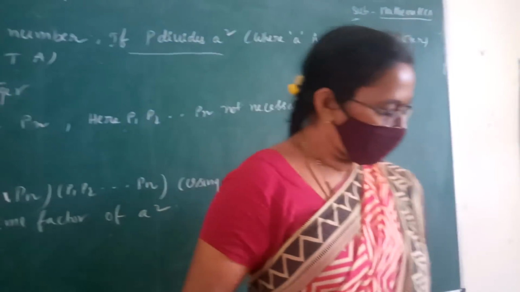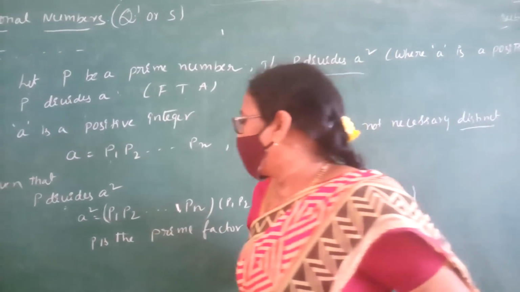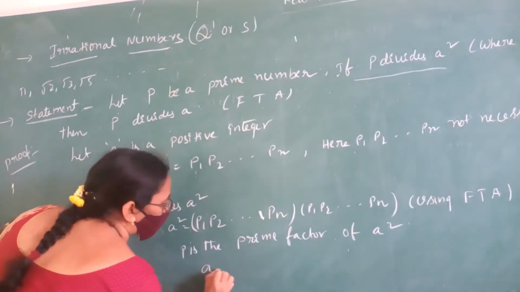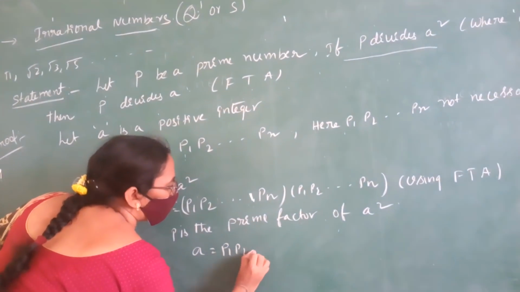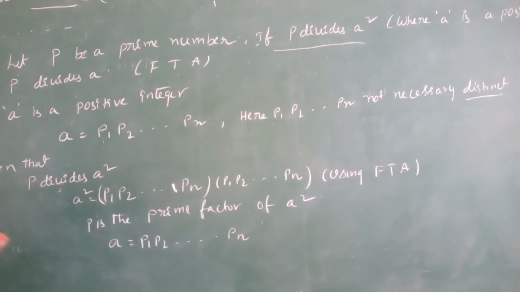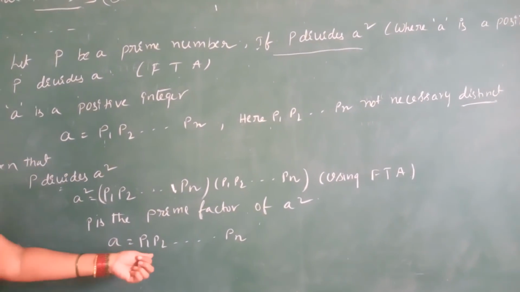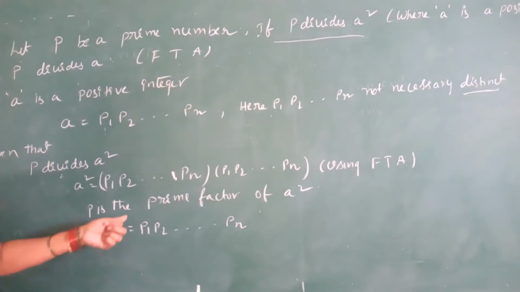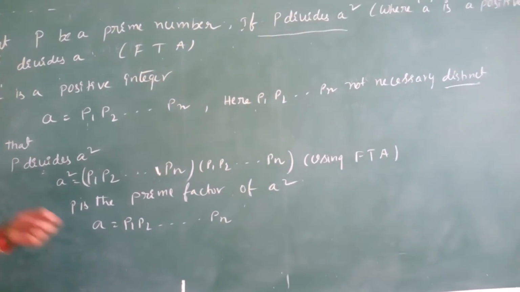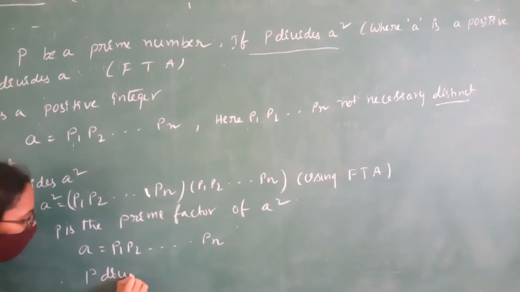Using uniqueness of the fundamental theorem, that means A equals P1, P2 and so on Pn. Here also P lies among these factors. So therefore P divides A.